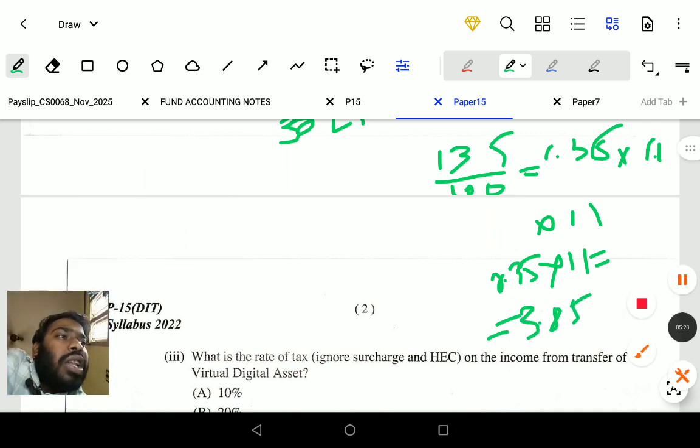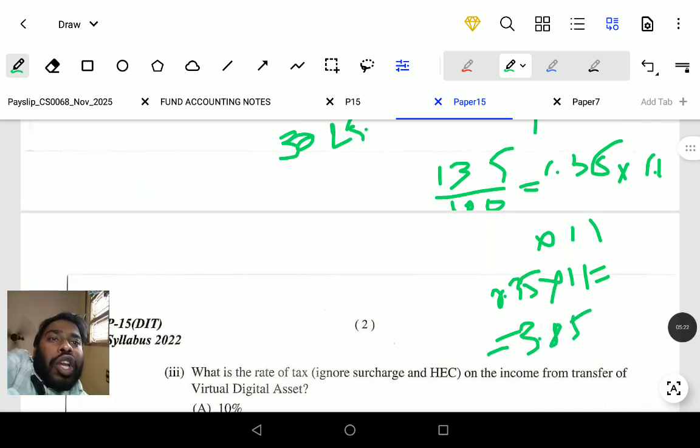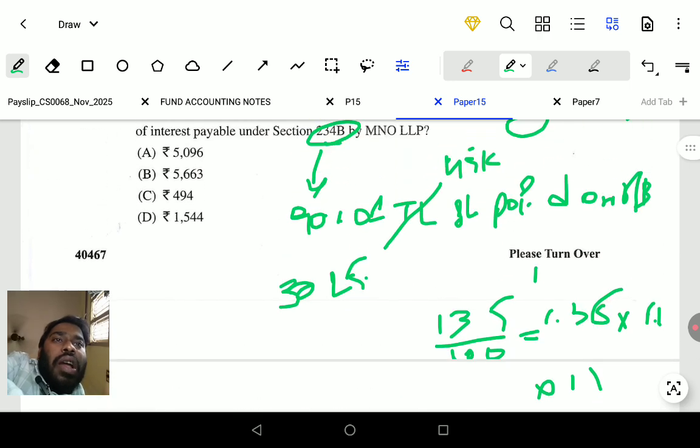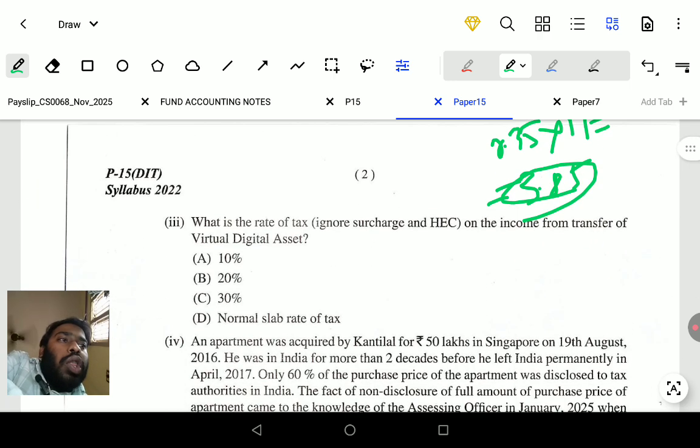But the option is not there, friends. I will continue the second question at the end, because the question is somewhat complicated. I will try to sort it out in the last question and keep it aside. The result is not matching the given options, so I have to go to the third question.